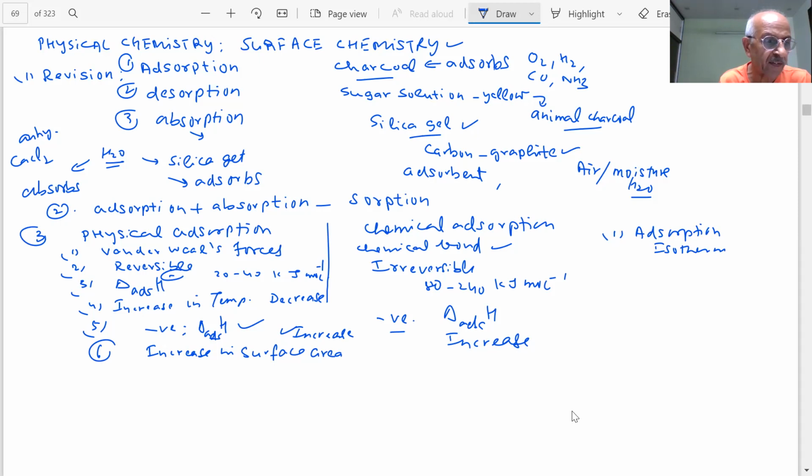The adsorption of gases on a solid adsorbent was studied by Freundlich, and what he said is that the mass of the gas adsorbed to the mass of the adsorbent, x by m, is given by k p power 1 by n, where n is greater than 1. This is the Freundlich adsorption isotherm. If you plot x by m versus p, you know what type of curve you get. These are called the Freundlich isotherms, students, and sometimes a question is asked on this, and their graph nature is important for our exam.